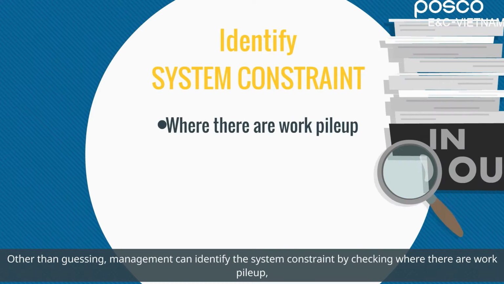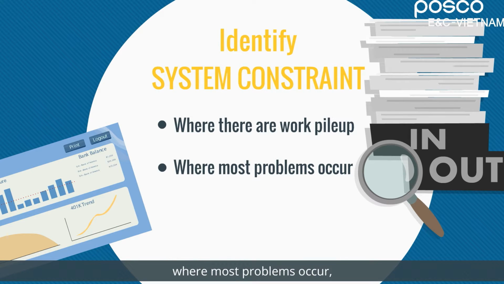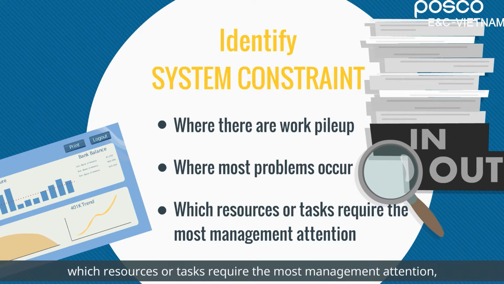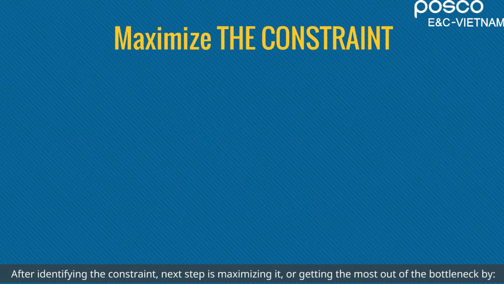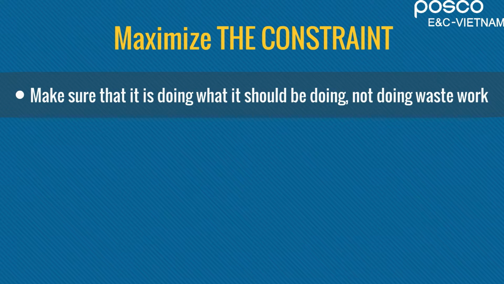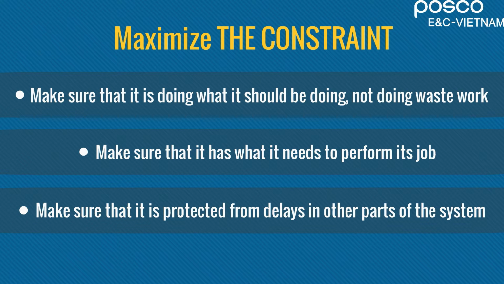To analyze and improve system constraint, first, we need to identify what the constraint is. Other than guessing, management can identify the system constraint by checking where there are work pileup, where most problems occur, which resources or tasks require the most management attention, or which resources are heavily used. After identifying the constraint, next step is maximizing it, or getting the most out of the bottleneck, by making sure that it is doing what it should be doing, not doing waste work. Make sure that it has what it needs to perform its job.